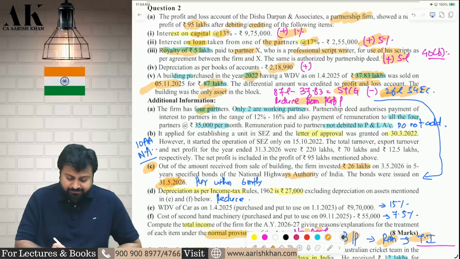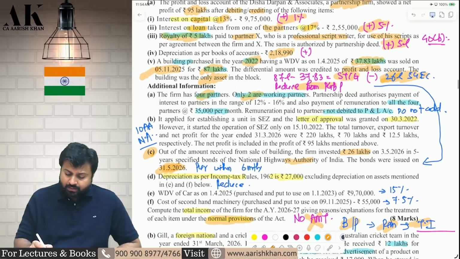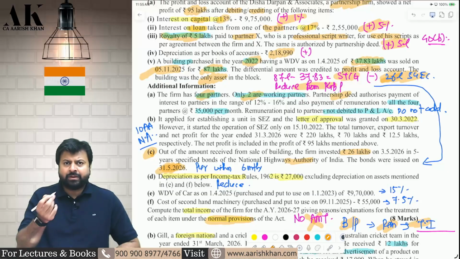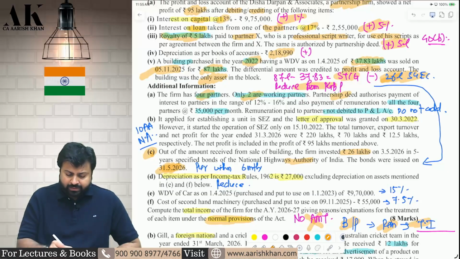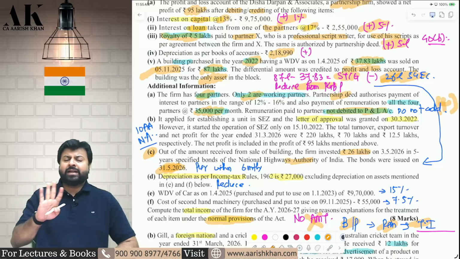And there are 4 partners. Only 2 partners are working partners. Be careful while computing the remuneration. Okay. Partnership deed authorizes the payment of interest and remuneration. Remuneration is 35,000 rupees per month. This is the actual remuneration. Remuneration is not debited to P&L. Great. If it would have been debited, we would have added back. Now, because it is not debited, we do not add back.